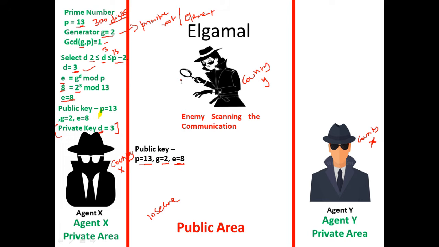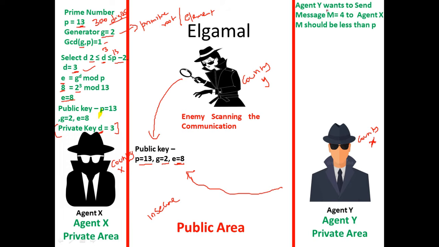Now the enemy who is seriously scanning gets to know the public key. Agent Y also somehow knows the public key. Now agent Y wants to send a message to this guy. How he does that is, say agent Y wants to send a message 4. Let's assume a number he wants to send, some message 4, to agent X. And this is the important criteria: M should be less than P. So this should be less than 13. He selects it that way.